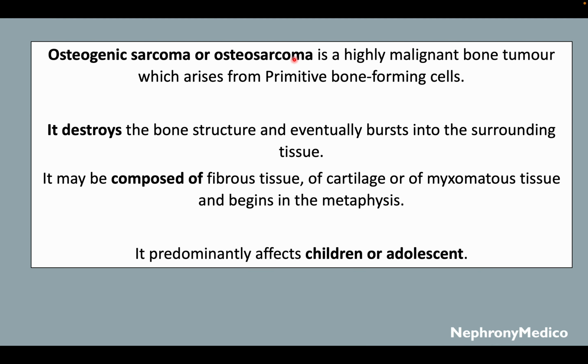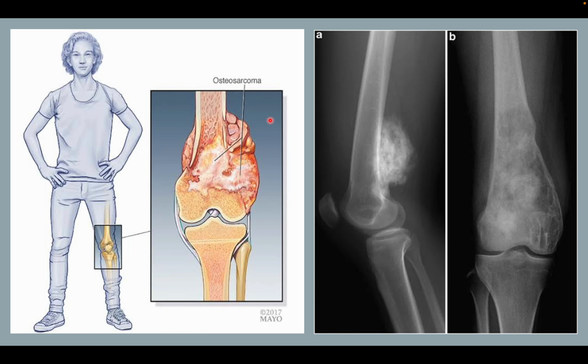Osteogenic sarcoma, or osteosarcoma, is a highly malignant bone tumor which arises from primitive bone forming cells. It destroys the bone structure and eventually bursts into the surrounding tissue. It may be composed of fibrous tissue, of cartilage, or of mesenchymal tissue and begins in the metaphysis. It predominantly affects children or adolescents. This is a picture showing osteosarcoma and this is an X-ray showing osteosarcoma.